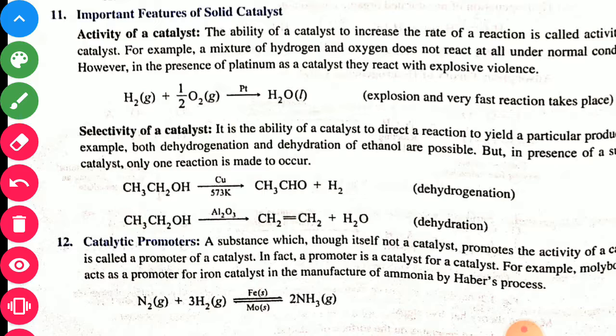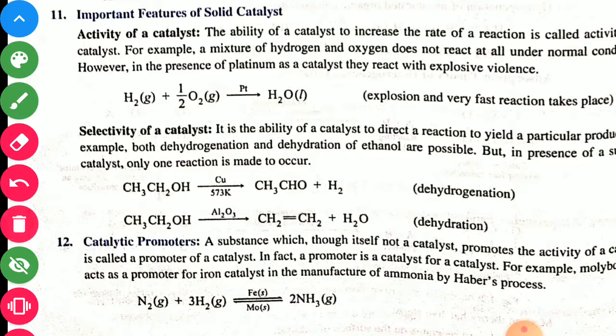Selectivity of catalyst. It is the ability of a catalyst to direct a reaction to yield a particular product. For example, both dehydrogenation and dehydration of ethanol are possible, but in presence of certain catalyst, only one reaction is made to occur. For example, ethyl alcohol in presence of copper at 573 Kelvin produces ethanal, and ethanol in presence of Al2O3 produces ethene.